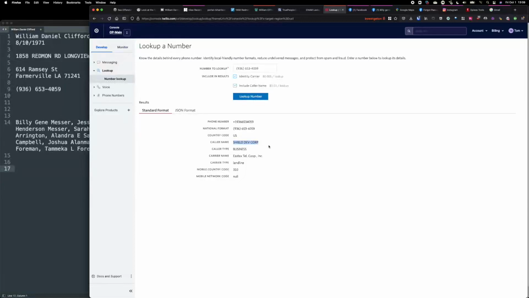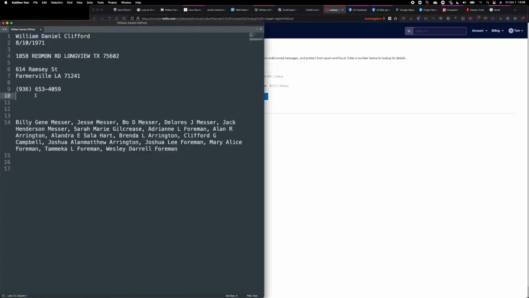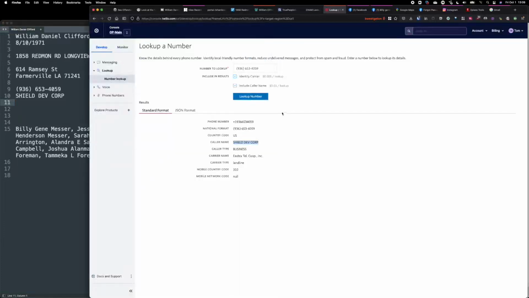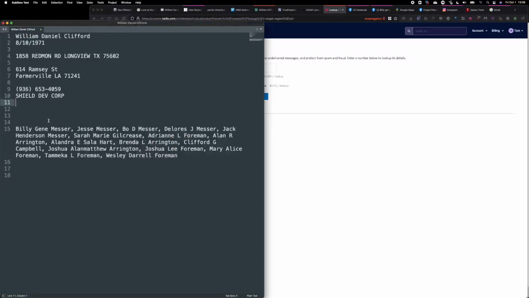Again, not his name, it's a business name. But anyways, I'll put this up in my notes. I may spot it somewhere else later on. Next, when I've done all this initial search, I don't have a lot of information here, but I have enough pivot points. Any one of these can now be another branch that I can go off to.